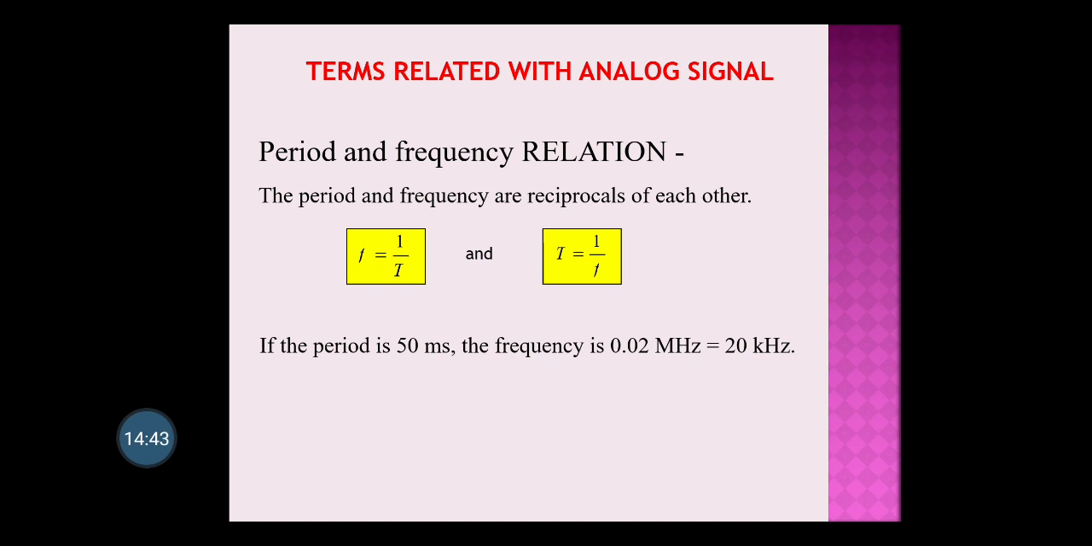Frequency and time period are related to each other. Using the formula, frequency is equal to 1 upon time period, or time period is equal to 1 upon frequency. One example is shown here. The frequency is 0.02 megahertz, that is equal to 20 kilohertz. So we put 50 microseconds in the formula, f is equal to 1 upon 50 microseconds, and we get a frequency of 20 kilohertz.